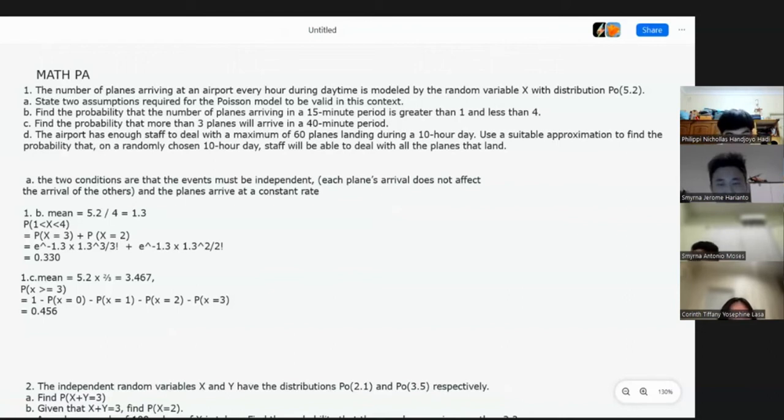And then P(X greater than or equal to 3)... P(X > 3) equals 1 minus P(X = 0) minus P(X = 1) minus P(X = 2) minus P(X = 3). So we just do 1 minus P(0), (1), (2), (3), which we calculate with the calculator, and then we get 0.456.